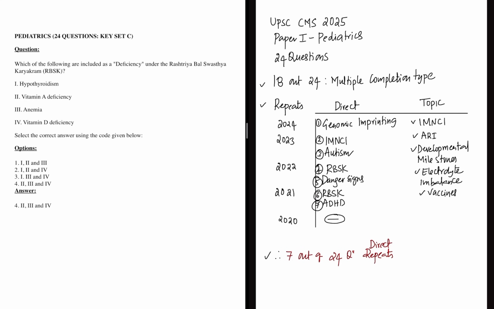Now look at the level of competition as well. An RTI was filed to know the total number of students who appeared for the CMS exam, and this time the total number is crossing 70k plus. So more than 70,000 applicants have applied for this exam. We do not know how many actually appeared on the day of the examination, but 70,000 is a huge number, right? Overall analysis: the paper was on a little difficult side.